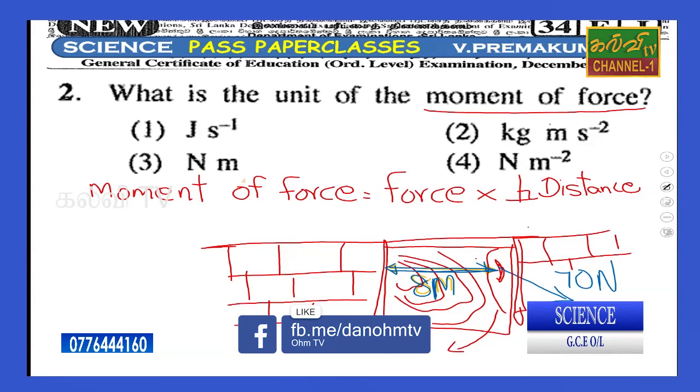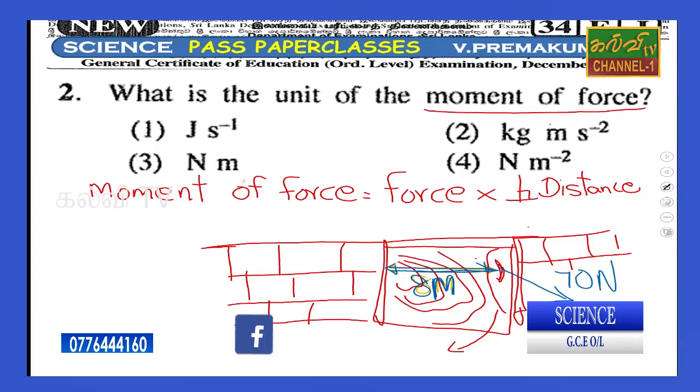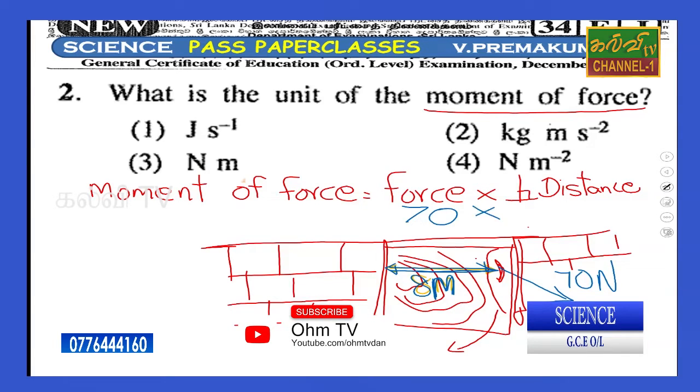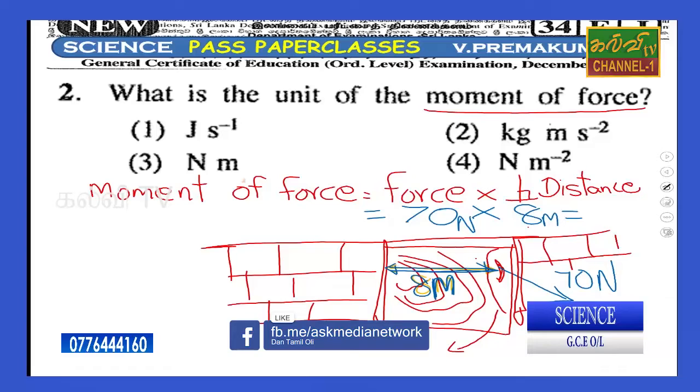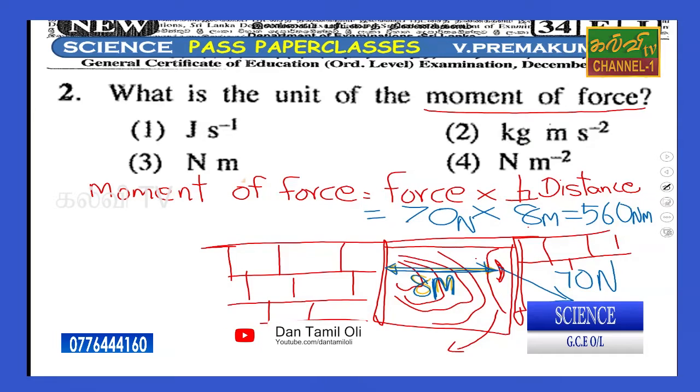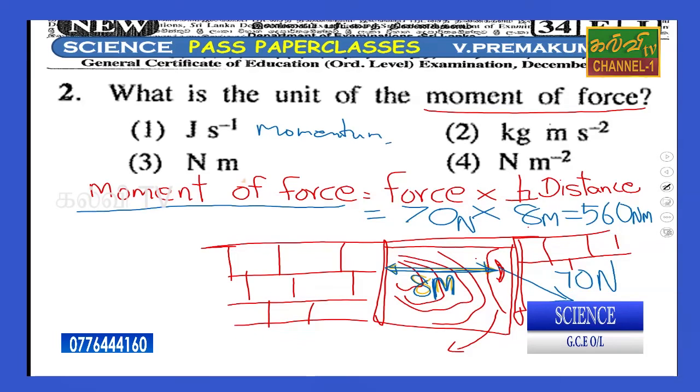According to that, the force is 70 Newton and the distance 8 meters, so Newton meter. That is 560 Newton meter. The moment of force is definitely different from momentum. Momentum is mass into V.